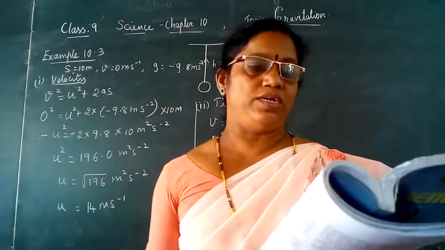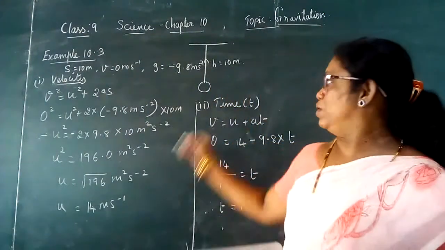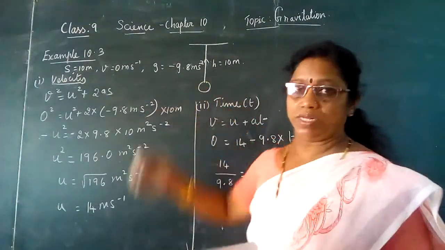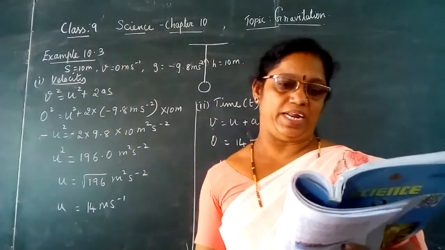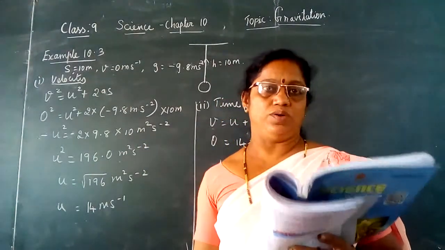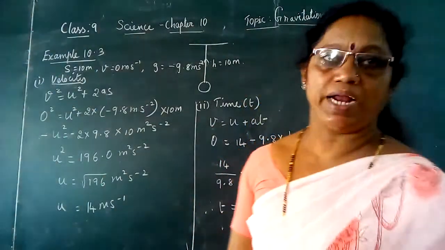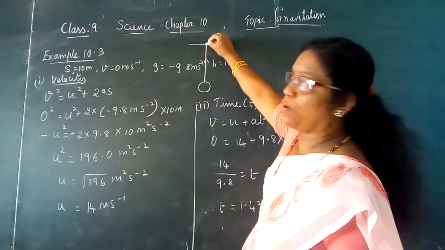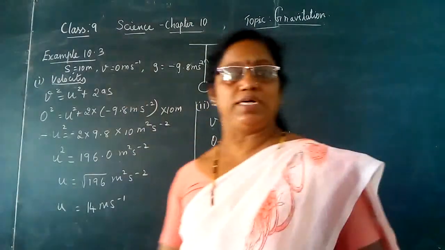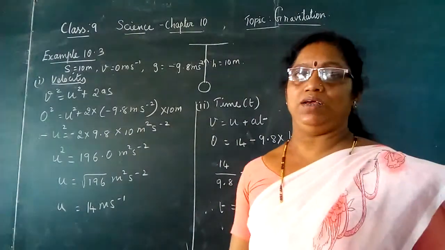Calculate the velocity with which the object was thrown upward. Here, with what velocity you have thrown it in the upward direction. Also, the time taken by the object to reach the highest point. So for the object to reach this point, what is the time taken? You have to calculate t.